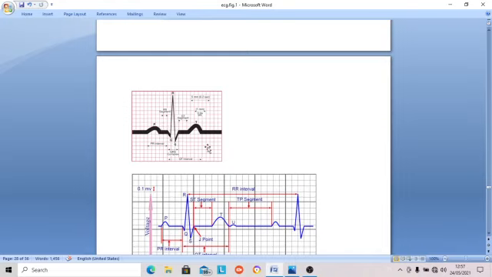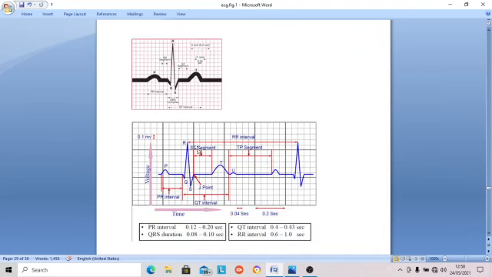This is the physiological condition. The ST segment must be on the zero line. The T wave height should be 0.2 to 0.3 millivolt and duration may be up to 0.27 seconds. So these are the levels you have to analyze.